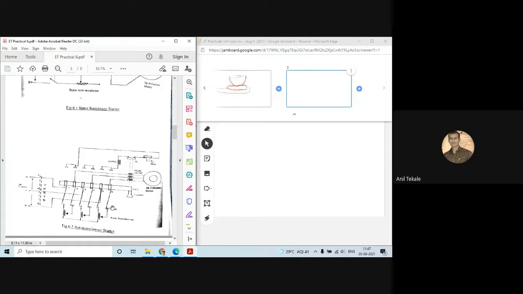your current will be changed, and that starter is always connected to one particular tapping of the auto transformer. So every time when we place that handle, here you can see is one handle, that handle we can change. Once we change, then one tapping will be added, another time if we change, then another will come.